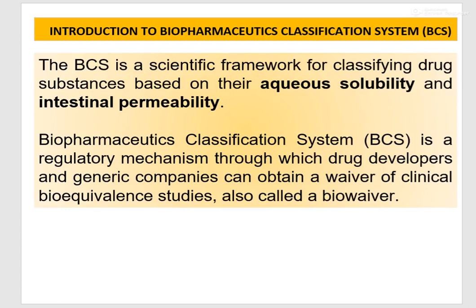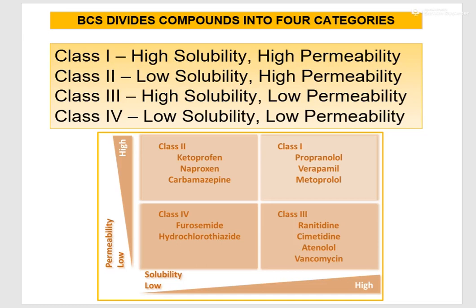Now, in our previous slide we had seen that for generic drugs there must be a bioequivalence study. It means you have to compare and prove that generic drug products are therapeutically and pharmaceutically equivalent to the innovator drug. But using this BCS classification, for some classes of drugs you can get a waiver. Waiver means there is no need to perform a bioequivalence study. Now we will see the BCS classification.